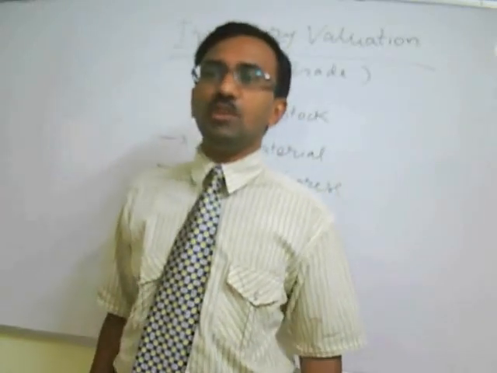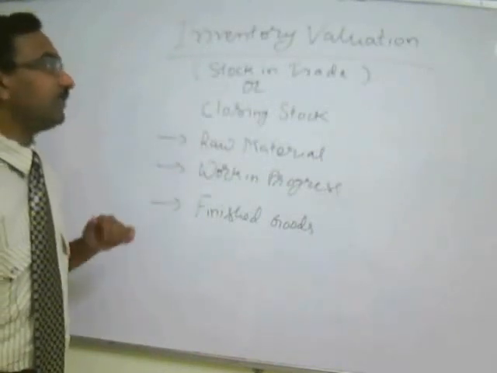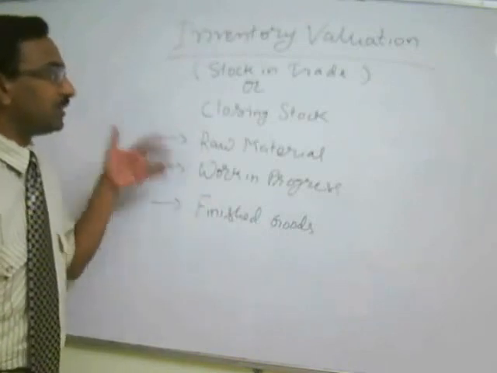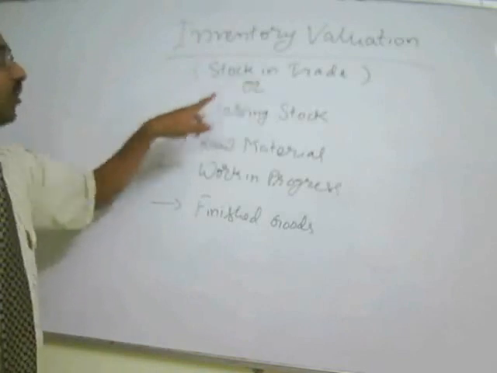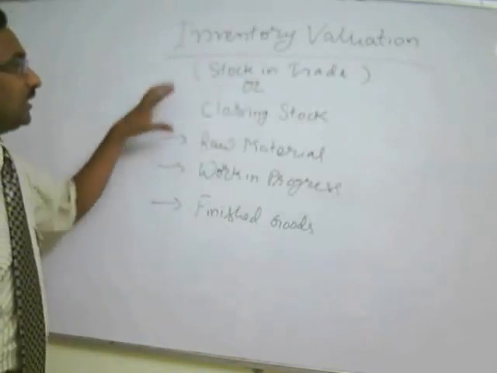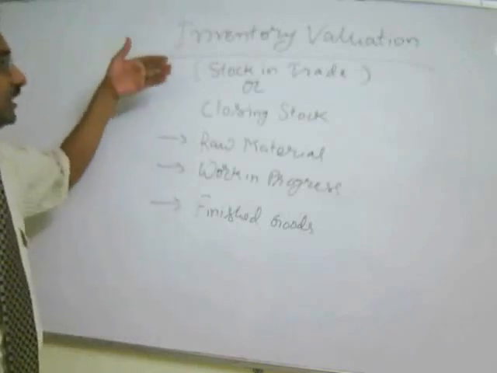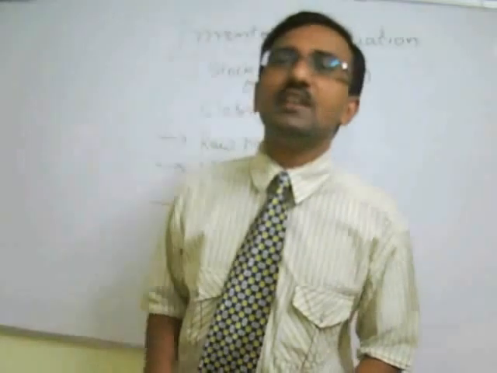Now, closing stock can be of raw material, work in progress, or finished goods. If it is a trading organization, it will always be finished goods. If it is a manufacturing organization, all three can be there, and this can be called stock in trade, closing stock, or inventory. So there are three names: inventory, stock in trade, or closing stock. Now, what is meant by stock in trade?